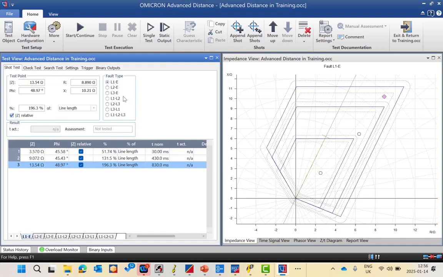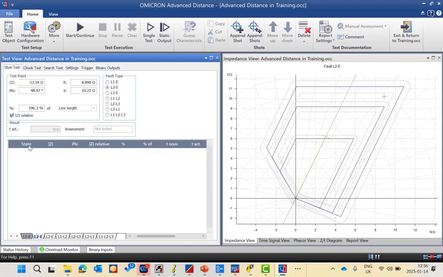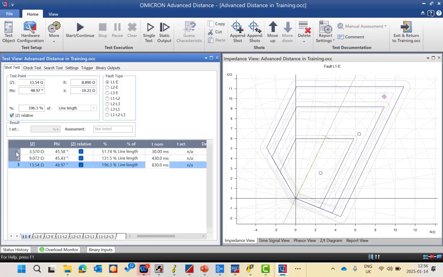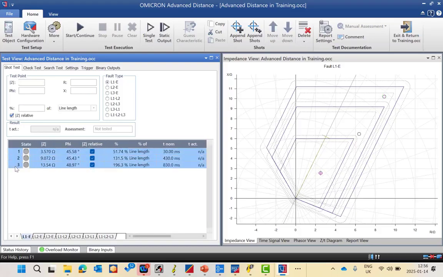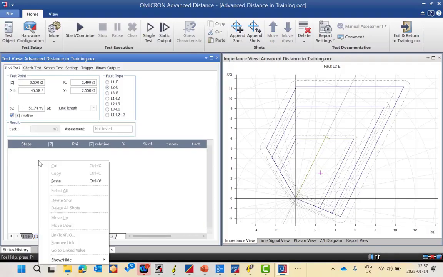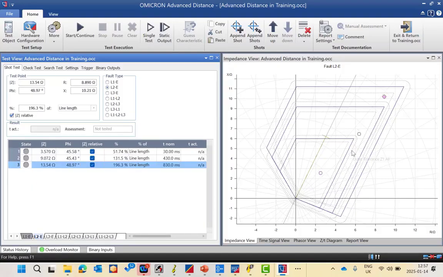If you need to duplicate this test point to the L2 to ground, you can make a copy, shift and copy all test points, go to the second fault type, which is L2 to earth, and press paste, so it will be available here as well. Otherwise, you can